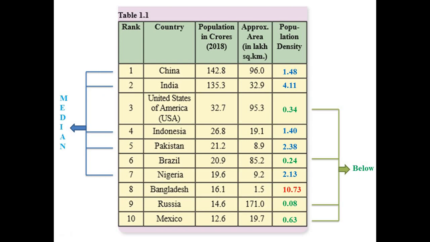Countries with median population density: China, India, Indonesia, Pakistan, Nigeria. Median, and Bangladesh above.